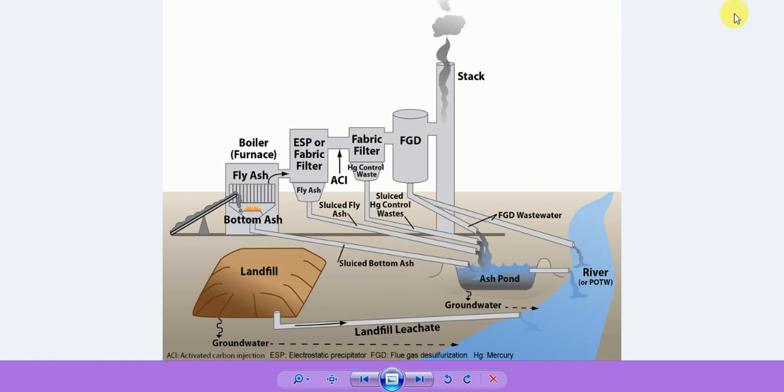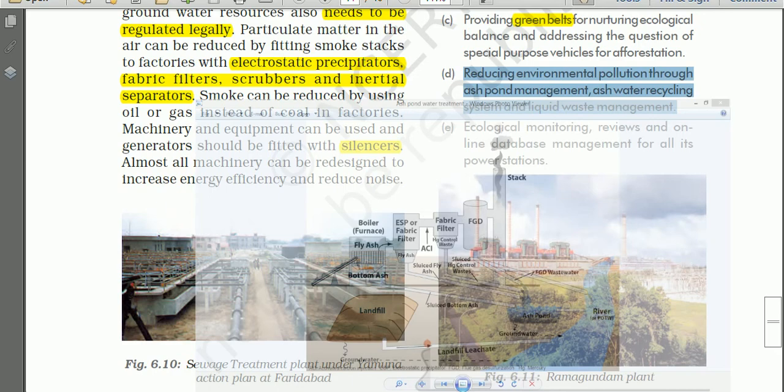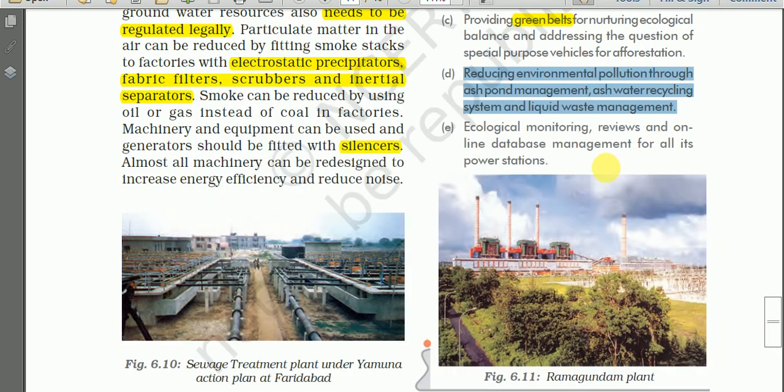So all these ash pond management and ash water treatment, the liquid ash water recycling system, is also done by the NTPC. Then waste management is also done by the NTPC, as we discussed earlier.